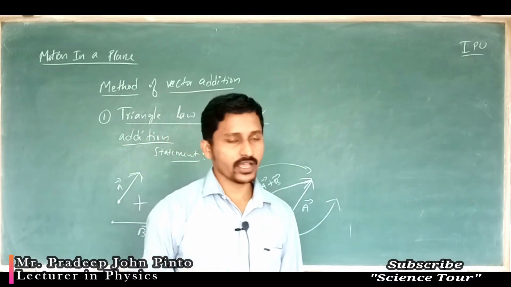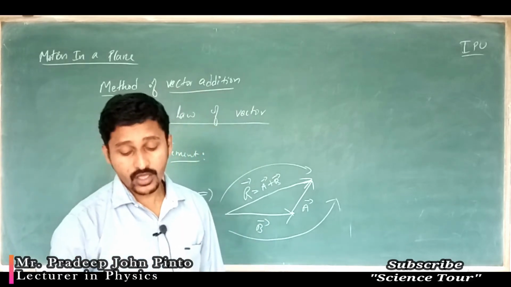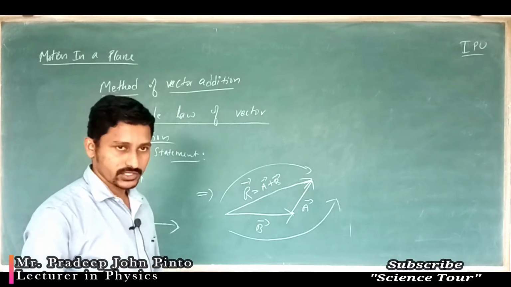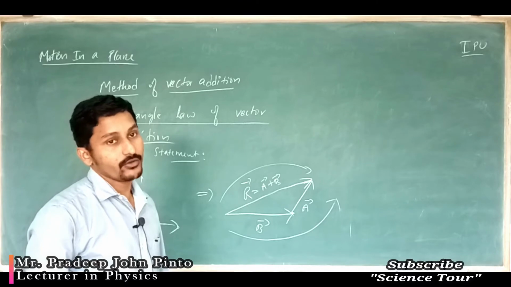Next we have to discuss the different cases, because we have to apply the triangle law of vector addition in different cases. As of now this is sufficient. You have to write down the statement and you have to explain. So how can you explain now?